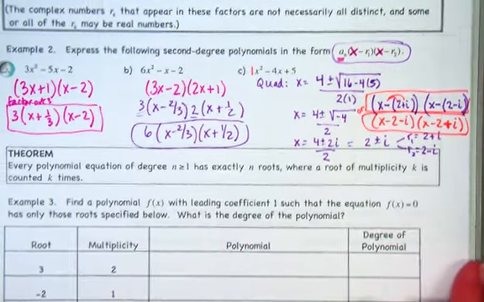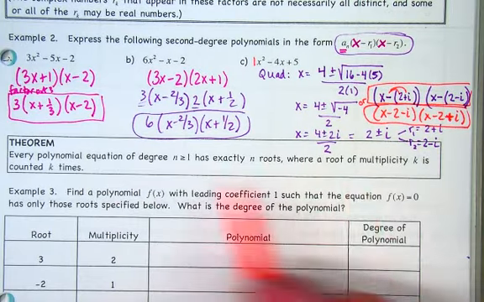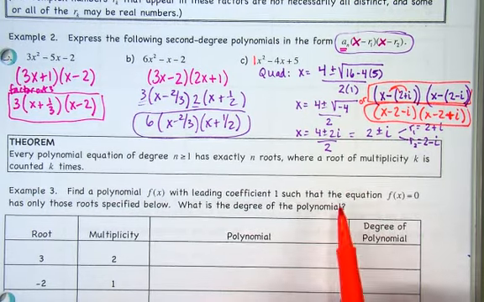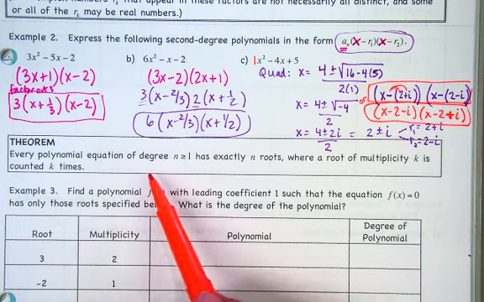All right, we talked a little bit about multiplicity yesterday, right? Every polynomial equation of degree n greater than 1 has exactly n roots.